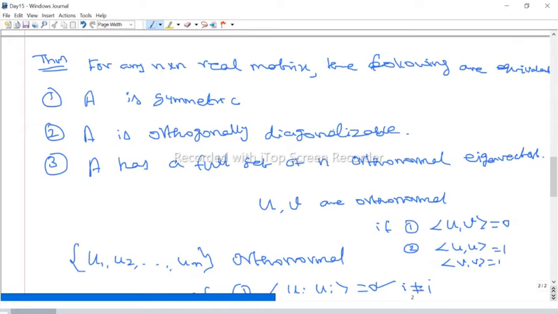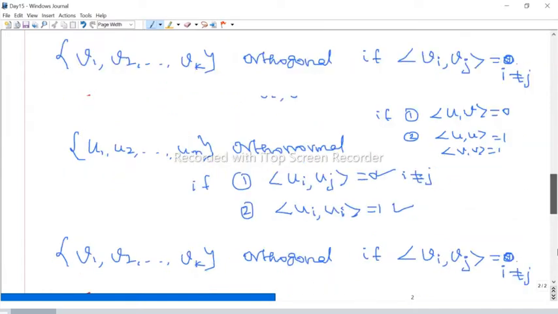From this you can easily say, in yesterday's class I said that if a matrix is diagonalizable, the algebraic multiplicity equals the geometric multiplicity. What is the algebraic multiplicity of an eigenvalue lambda? The number of times it is repeated. What do you mean by the geometric multiplicity? It is nothing but the dimension of the null space of A minus lambda I. So in this case both are equal. Sometimes they call it the eigenspace.